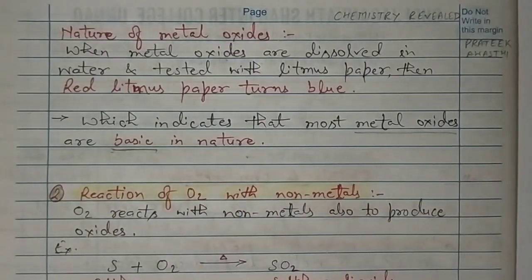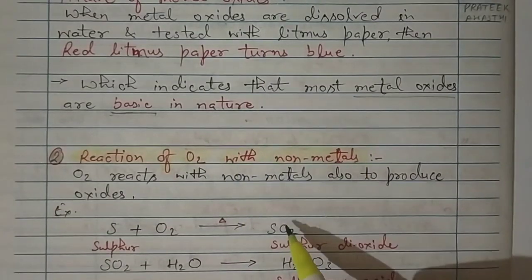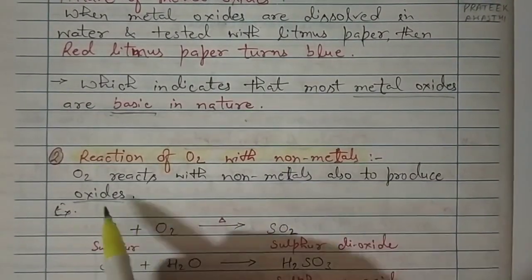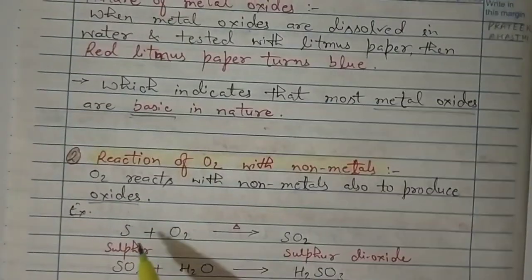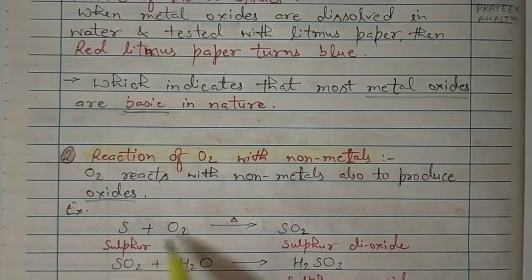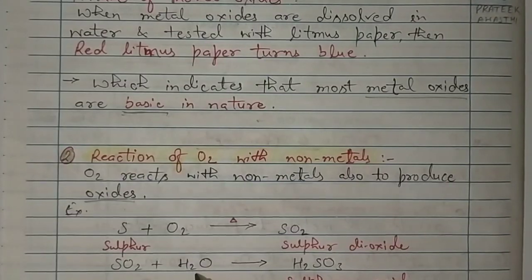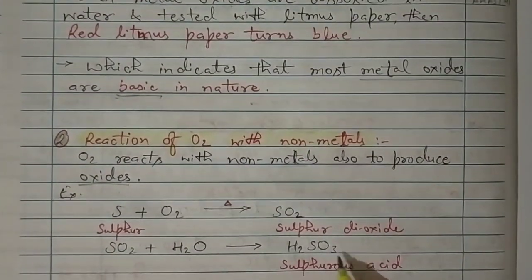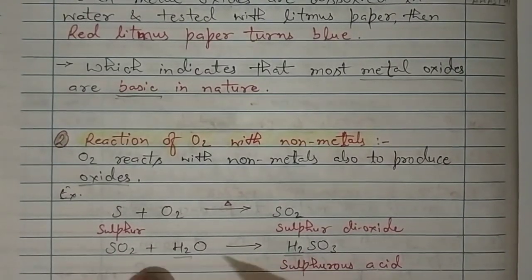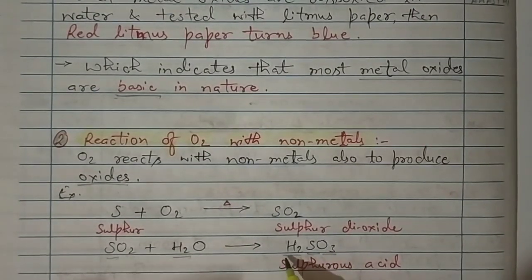Now the other reaction is the reaction of oxygen with non-metals. When non-metals react with oxygen, what will happen? Again, oxides are formed, non-metal oxides. Example: if we burn sulfur powder in the presence of oxygen, this shows heat, right? Then we get sulfur dioxide, and if this sulfur dioxide gets mixed with water, it forms sulfurous acid. This is H2SO3: SO2 plus H2O. You can see here H2 from here, S from here, and O2 and O becomes O3. So combined together, it is a combination reaction.